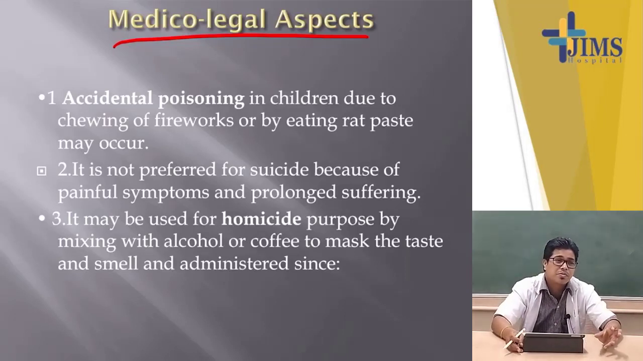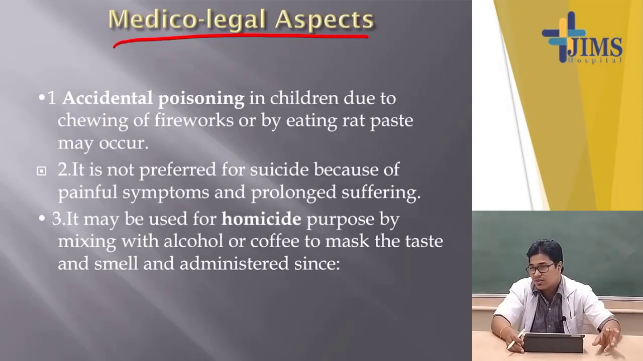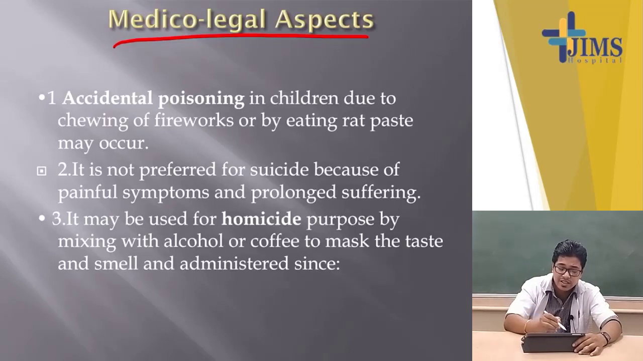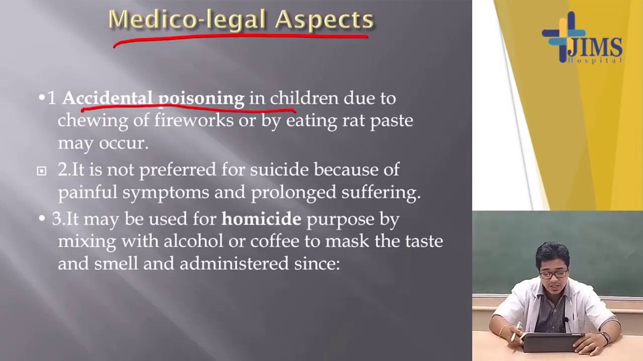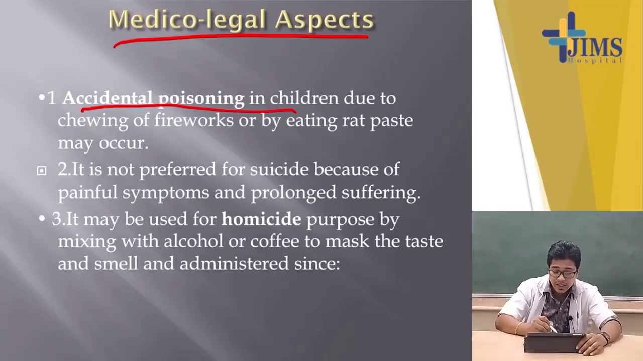So there are some specific poisons producing specific medico-legal significance. Accidental poisoning in children is much more common, due to chewing fireworks or eating rat paste accidentally. It is not preferred as a suicidal poison because the signs and symptoms are so painful.